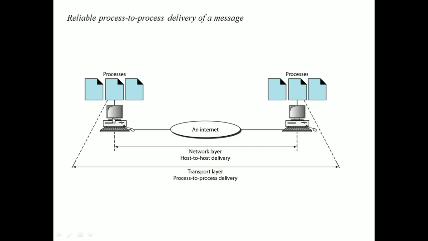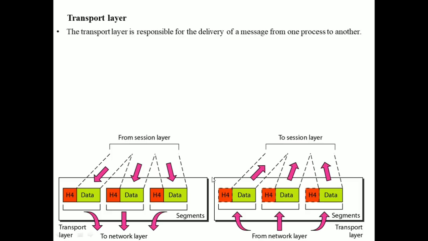Here we have communication from this node to this node. It is given by the host to host delivery, which is provided by the network layer. That is, source to destination delivery is given by the network layer, but process to process information delivery is given by the transport layer. Now let us see the different functionalities of the transport layer.